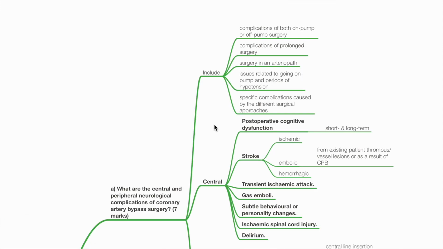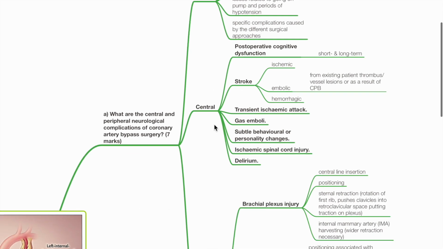These include complications of both on-pump or off-pump surgery, complications of prolonged surgery, surgery in an atherosclerotic aorta, issues related to going on-pump and periods of hypotension, and specific complications caused by the different surgical approaches.